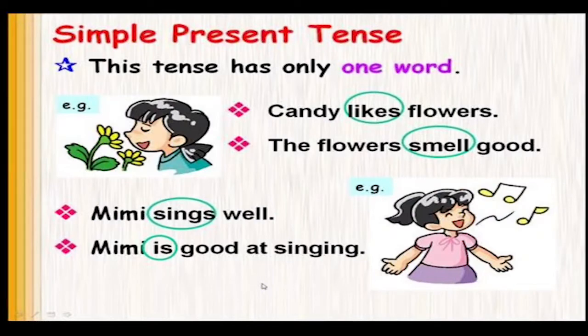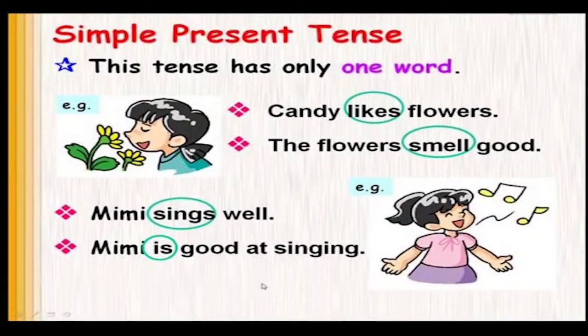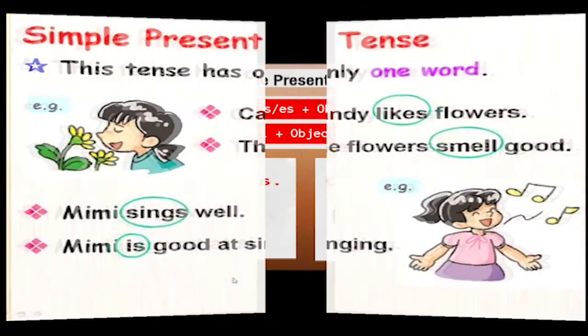Also remember children, this tense has only one word. That is, there is no other linking verb which comes along with this main verb. For example, Candy likes flowers. The flowers smell good. Mimi sings well and Mimi is good at singing. So the circled words are in simple present tense.